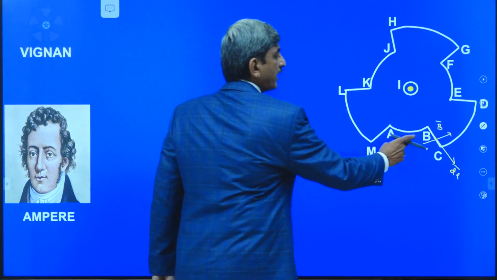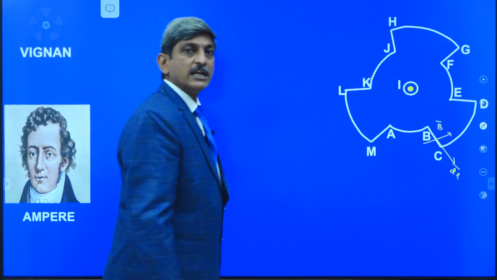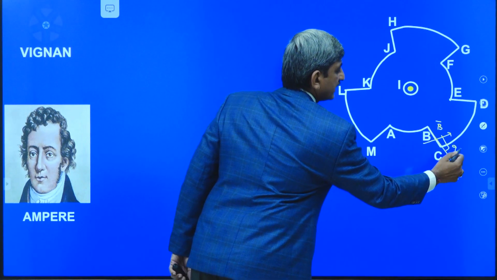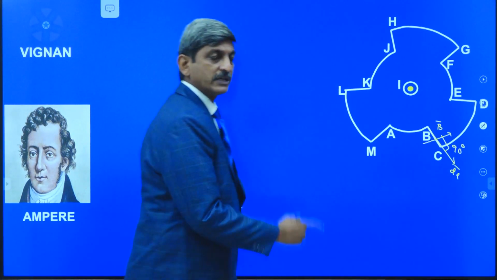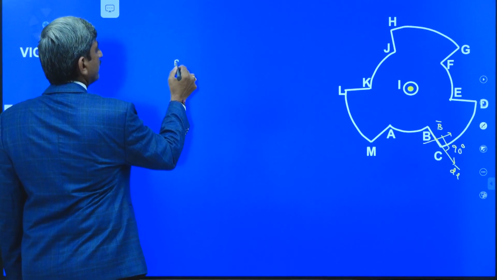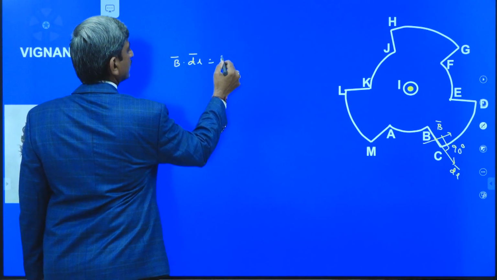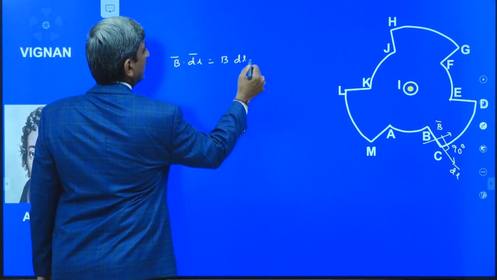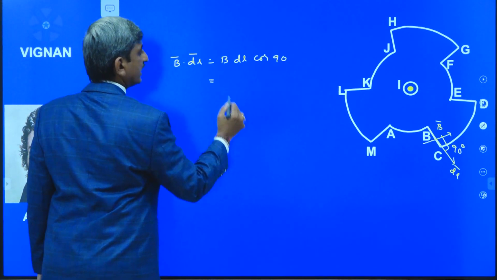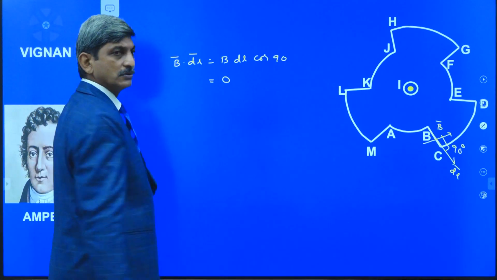Here B bar is along the tangent direction, whereas dl bar is along the radially outward direction, and the angle between them is equal to 90 degrees. So B bar dot dl bar is equal to B dl cos 90. We know that cos 90 is equal to 0.